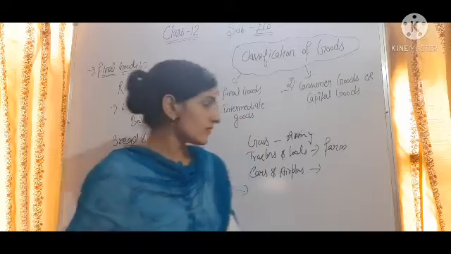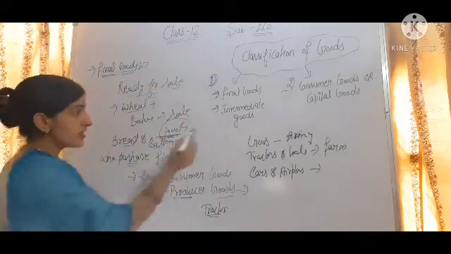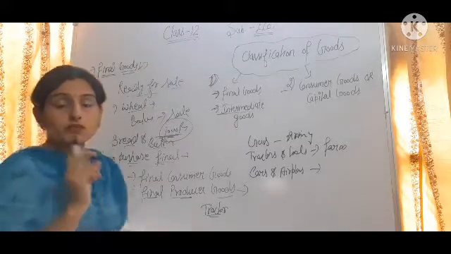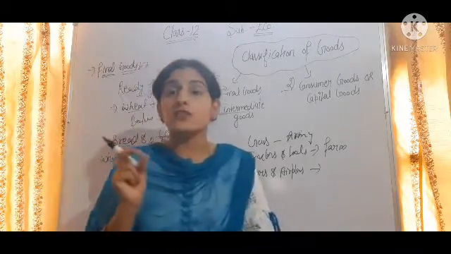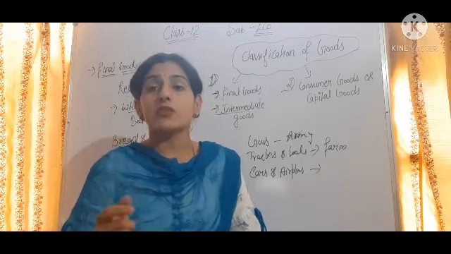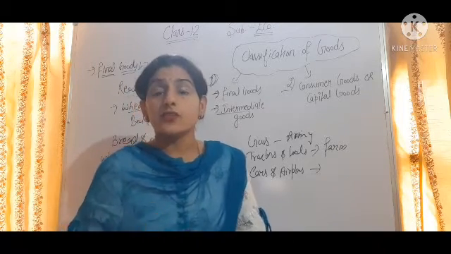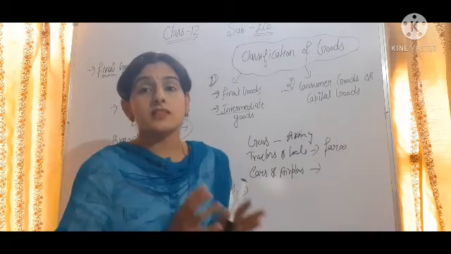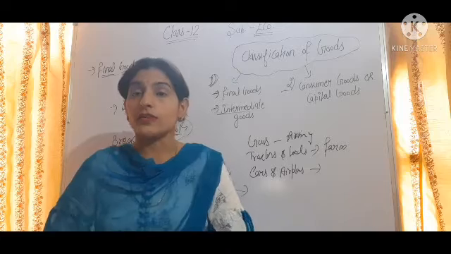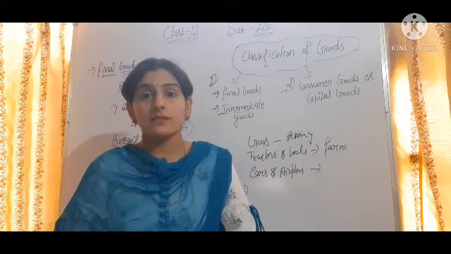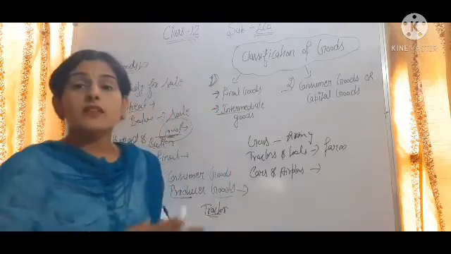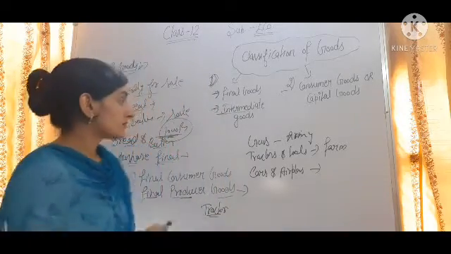Okay, next we have intermediate goods. So what are the intermediate goods? We use another word also, that is raw material. So what is raw material? Many times we have used this word, that raw material is used to make something, in the production chapter we discussed in microeconomics. Raw material is anything that is used to make something else, like wheat.